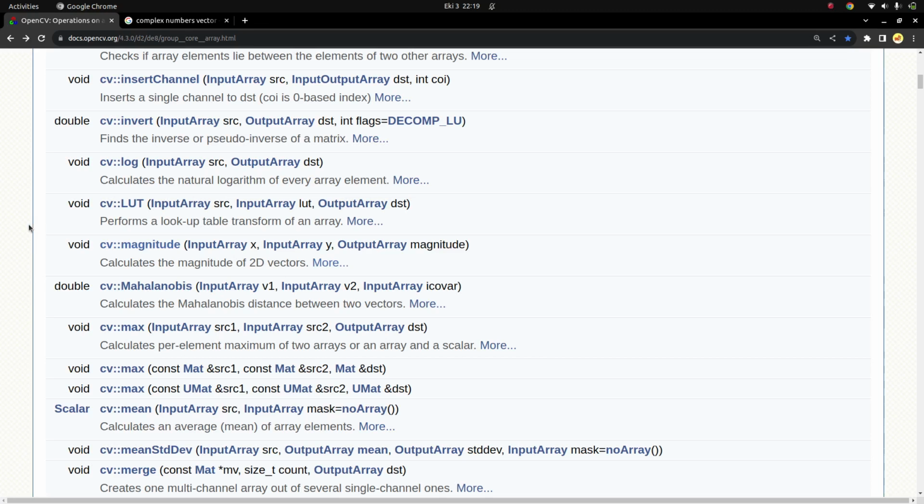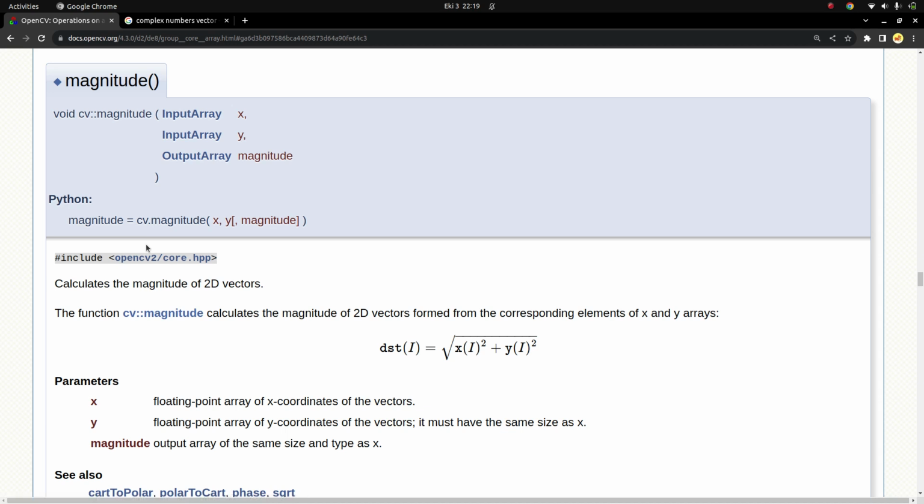Hi everyone, welcome back. We continue on this and today we are going to learn about the magnitude function. This function is a specific function. In most cases we are not going to need this magnitude function, but for some cases, let's say optical flow or cases where we are dealing with complex numbers, we are going to need it.